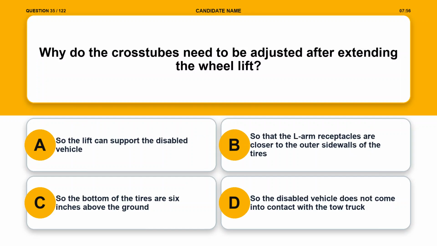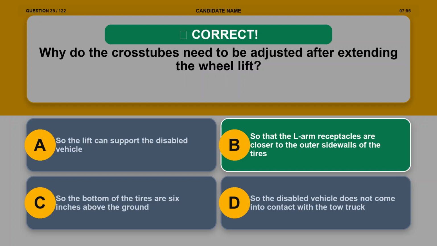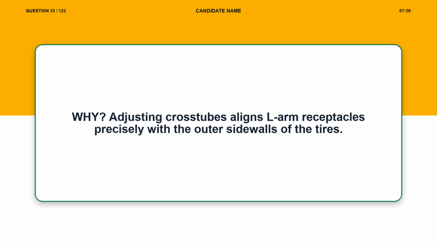Question 35. Why do the cross tubes need to be adjusted after extending the wheel lift? Option A, so the lift can support the disabled vehicle. Option B, so that the L-arm receptacles are closer to the outer sidewalls of the tires. Option C, so the bottom of the tires are 6 inches above the ground. Option D, so the disabled vehicle does not come into contact with the tow truck. The correct answer is option B, so that the L-arm receptacles are closer to the outer sidewalls of the tires. Explanation. Adjusting cross tubes aligns L-arm receptacles precisely with the outer sidewalls of the tires.